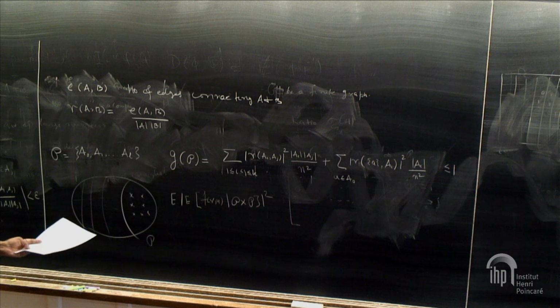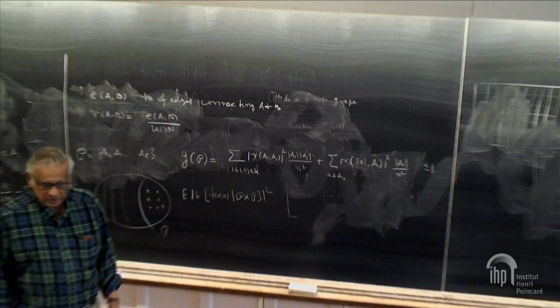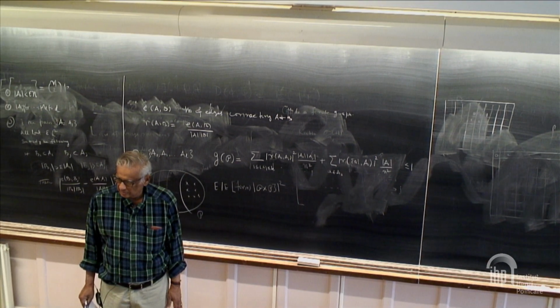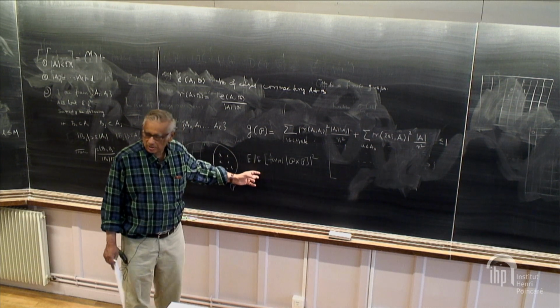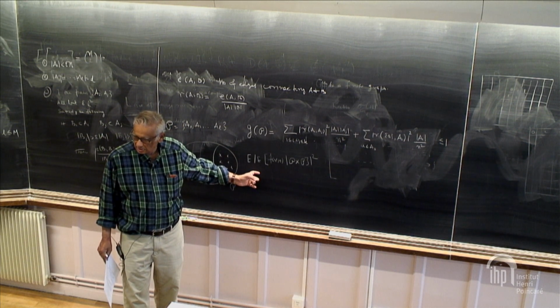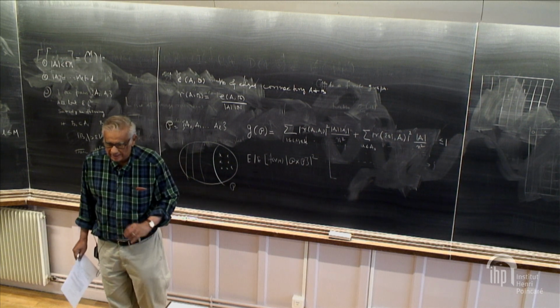So what I'm going to do is I'm going to start with a partition, and if partition doesn't satisfy this condition, I will refine it. When I refine it, I will show that this thing goes up. I will show that it will go up by a definite amount.